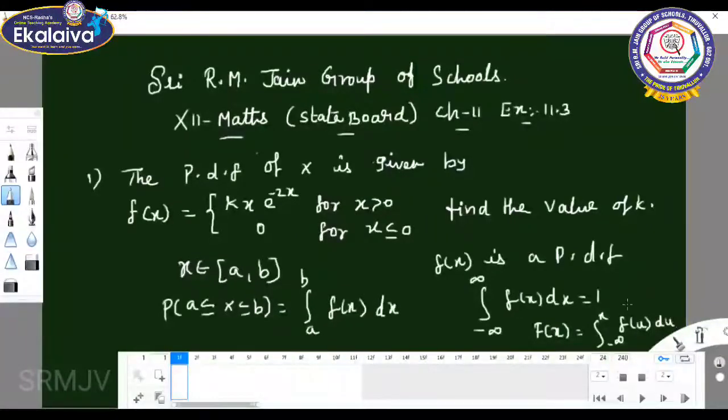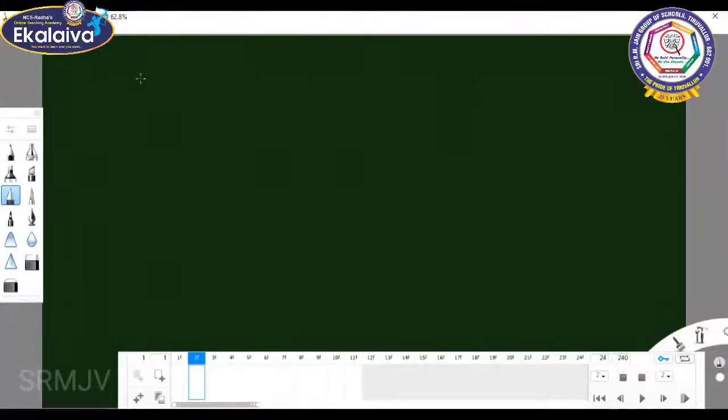Now we move on to the sum. The probability density function of x is given by f of x equals k x e power minus 2x for x greater than 0. Find the value of k. f of x is a probability density function.